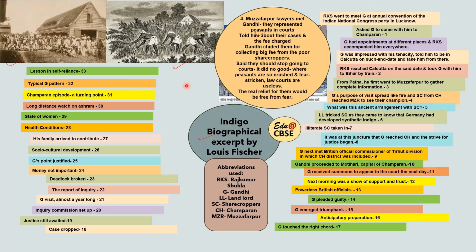Muzaffarpur lawyers met Gandhi. They represented peasants in courts. So those lawyers who were representing these peasants in courts met Gandhiji, and they told him about their cases, and also about the fee that they charged. Gandhi was very upset, and said that you are charging such a big fee from these poor sharecroppers, and that they should actually stop going to courts because it did no good.